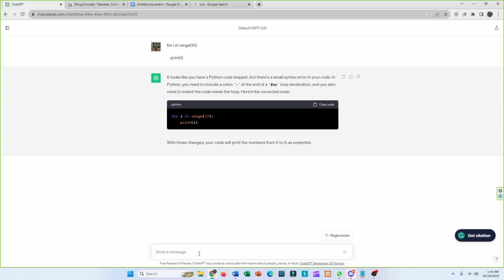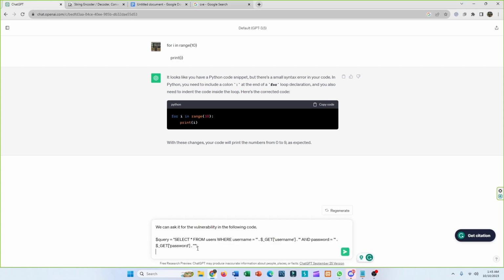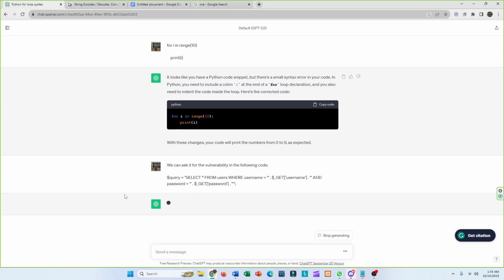So now let's see if ChatGPT can identify potential security vulnerabilities such as SQLi, cross-site scripting, buffer overflows, etc. I've collected this code from the net, and I've written: find me the vulnerability in the following code. So let's see what it says.